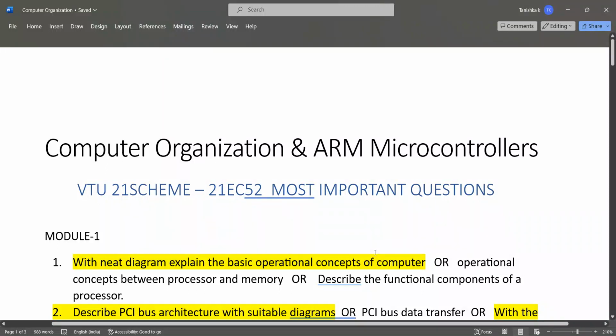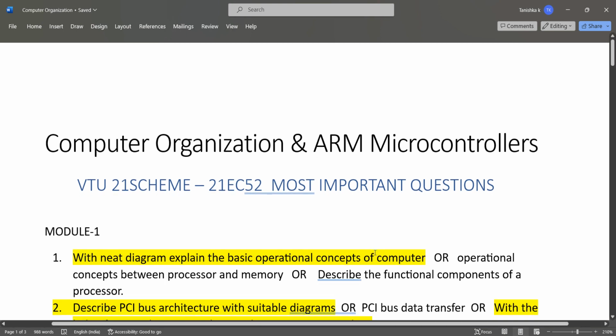This is the modified video of computer organization and ARM microcontrollers important questions. In the previous video I made important questions of computer organization and ARM microcontrollers. In this video I have modified some of the questions. Before, I thought that those questions were not important, but now I feel that these questions are important, so I have added some questions. That's why I have made another video, so refer to this video also.